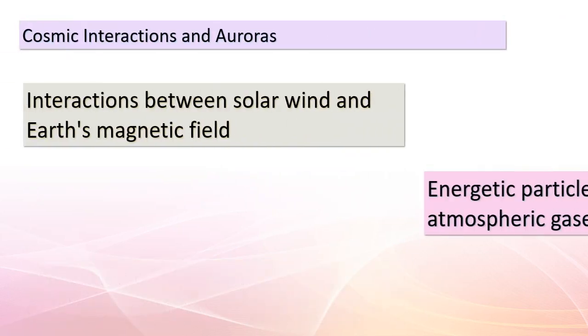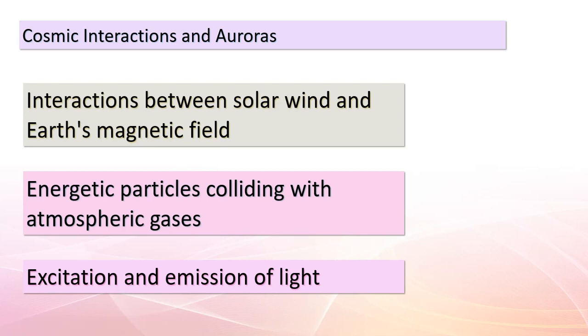Hello again, dear students. Today, we're uncovering the magical chemistry that occurs when the solar wind and Earth's magnetic field converge. When these cosmic forces meet, the solar wind's energetic particles collide with the gases in our atmosphere. This collision triggers a spectacular process. The atoms and molecules in the atmosphere become excited and release light as they return to their normal states.